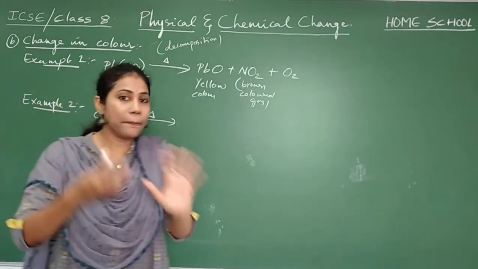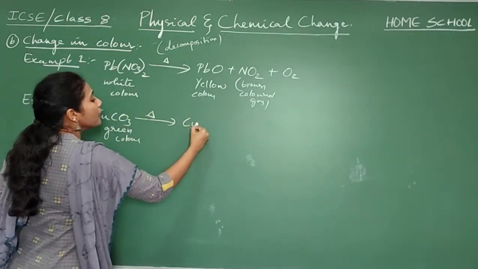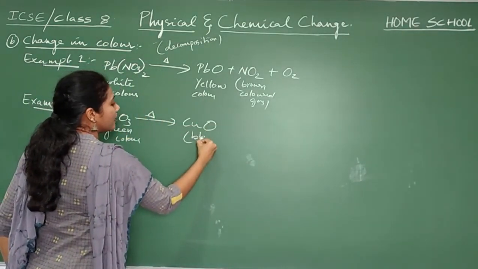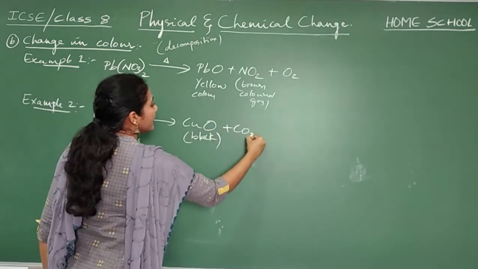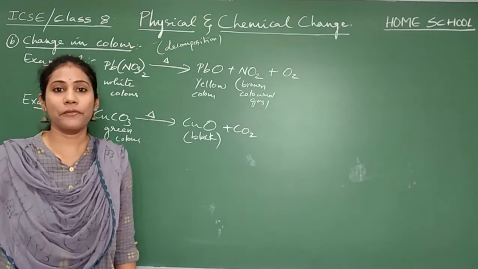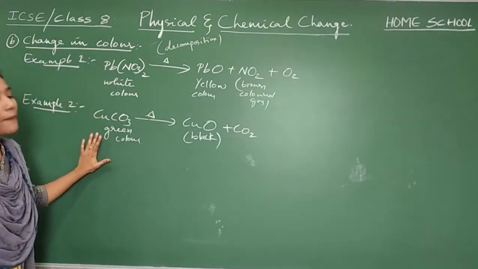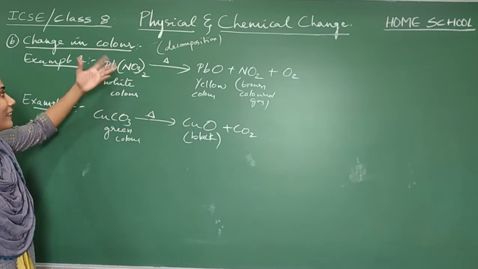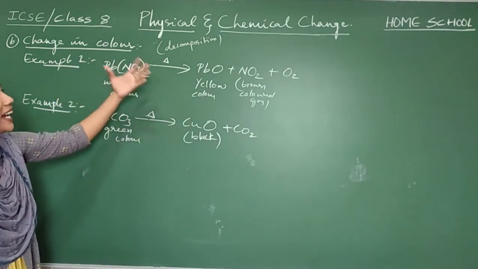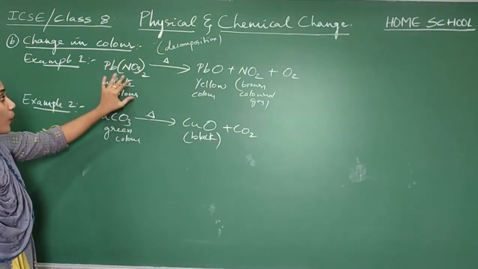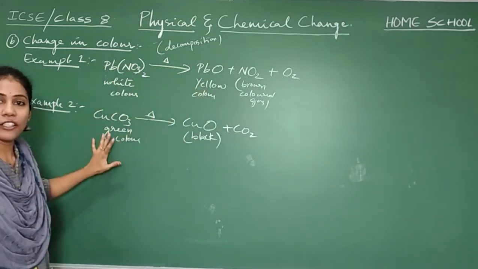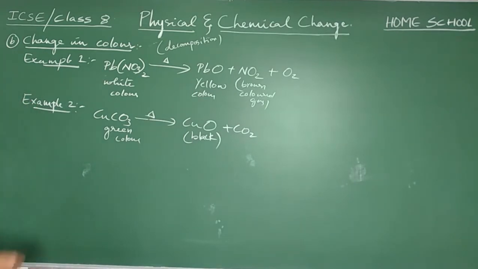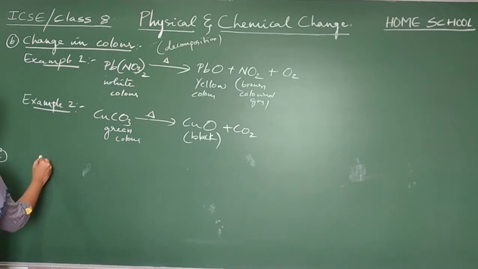That means it will break down into copper oxide, which is black in color. Along with that, you will be getting carbon dioxide gas. So this is another example that you can remember, where in these reactions you will identify a chemical change with the help of color changes. Okay, fine. And now we will study formation of precipitate.